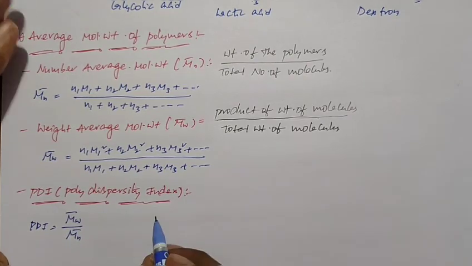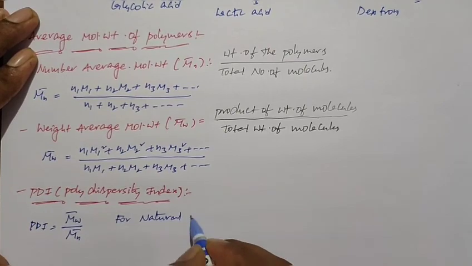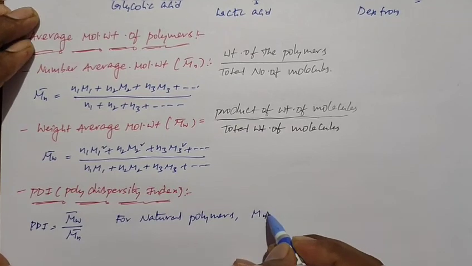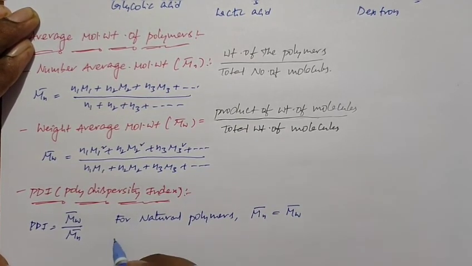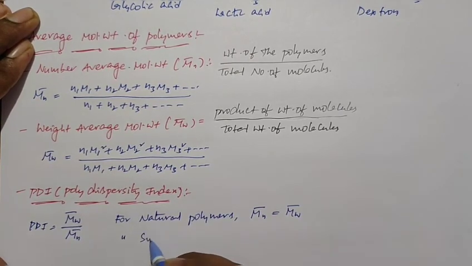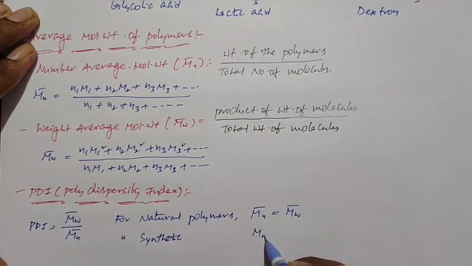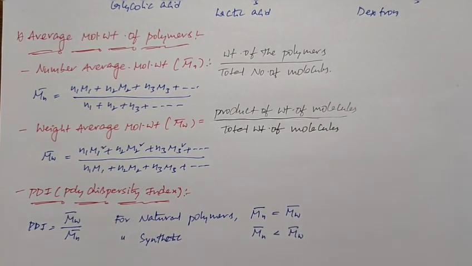So here, for natural polymers, the number average molecular weight is equal to the weight average molecular weight. At the same time, for synthetic polymers, the number average molecular weight is less than the weight average molecular weight. So this is about the short revision of polymers.